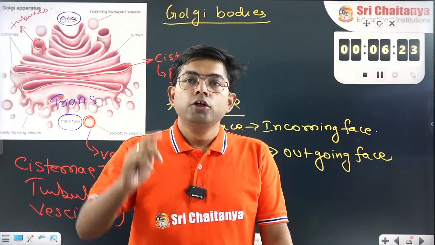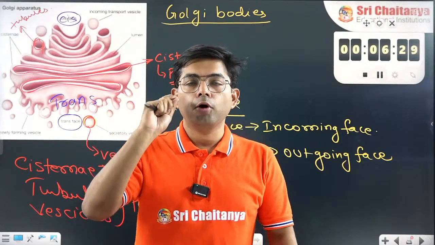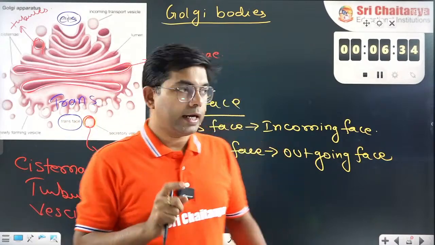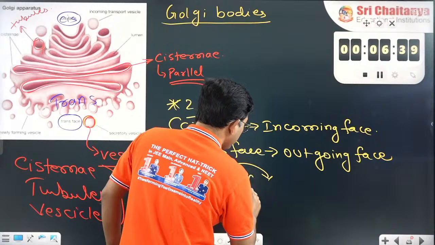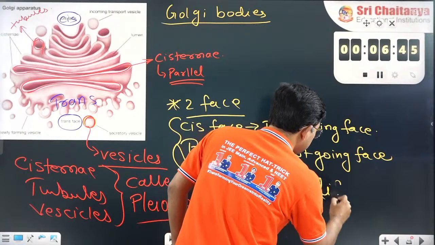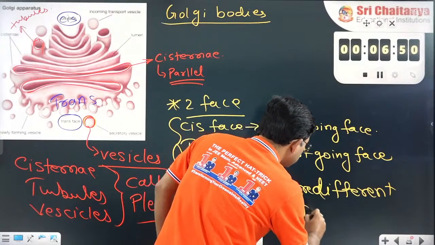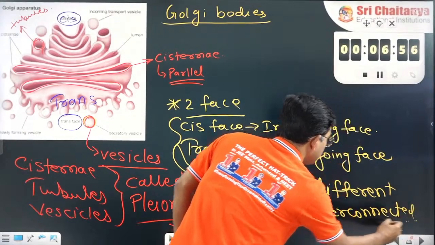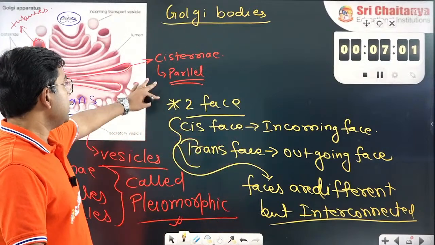It says that the two faces of the Golgi body are different but they are interconnected. Is this point clear?